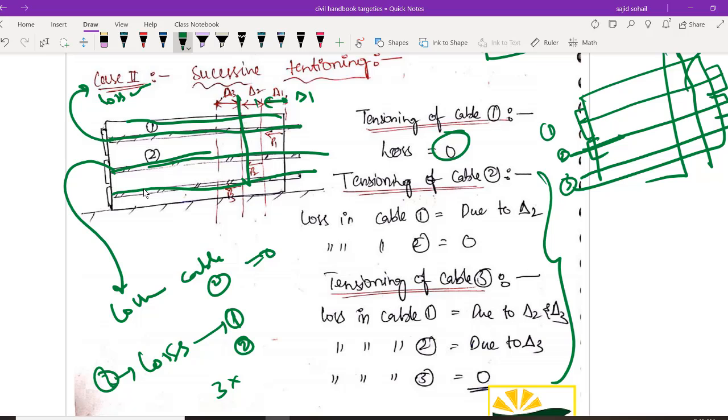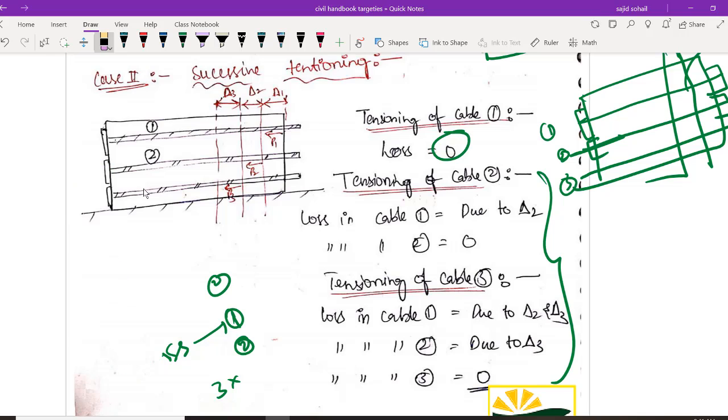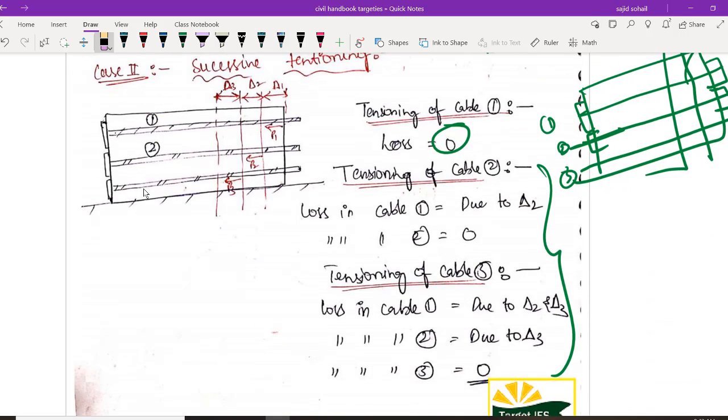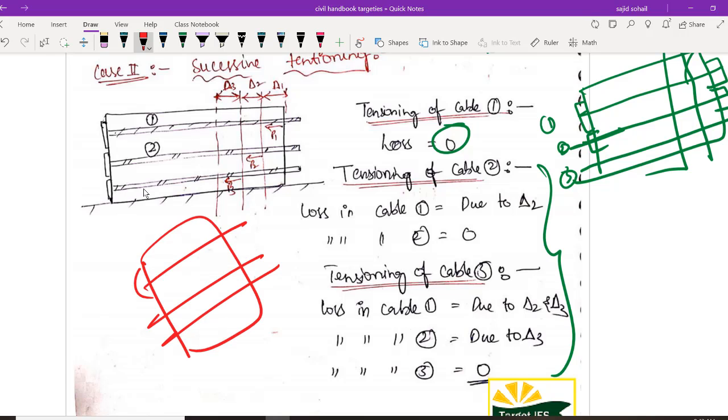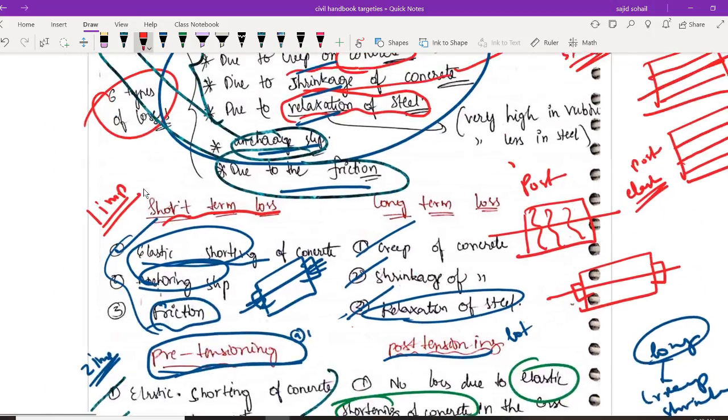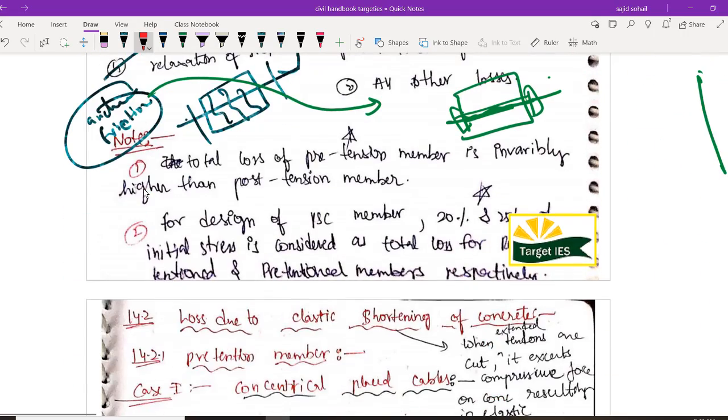ये table याद रख लो and see the diagram. Let me erase this. Diagram याद रख लो, table याद रख लो. Not that important, but the concept whatever I have taught you. In successive tensioning, elastic shortening will be present. In simultaneous tensioning, there won't be any losses. Even if you are giving the 3 bars simultaneously, even if you have 3 things, if you are loading it simultaneously, then there won't be any losses. I hope you got it. Concept is very clear. So these are the very important things.